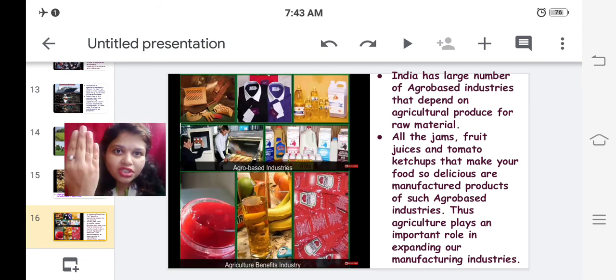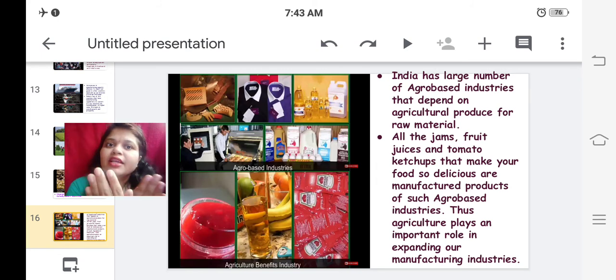So fruits, raw material, processing, and the final product that we get is the jam. Similarly, fruit juices, again fruit processing and juice. Tomato ketchups, tomato raw material, processing and the ketchup. So these are agro-based industries.